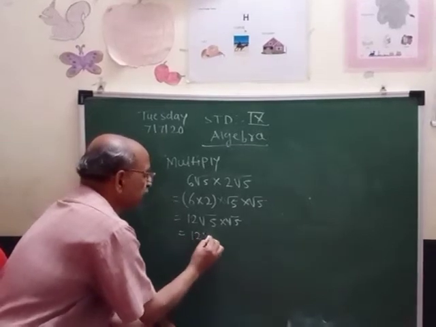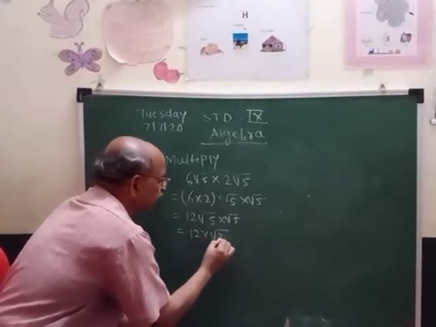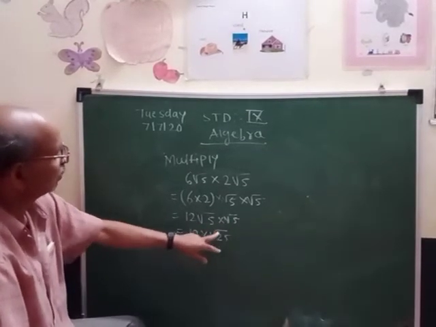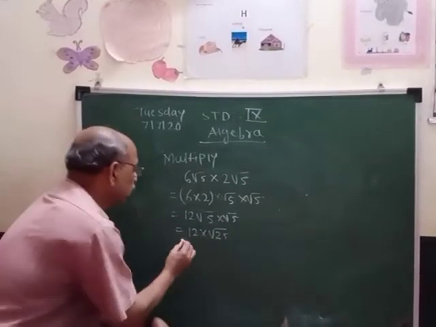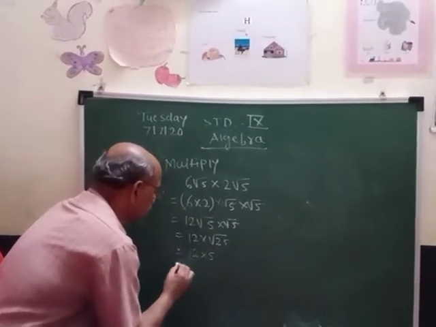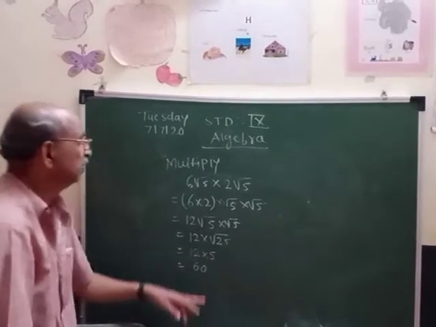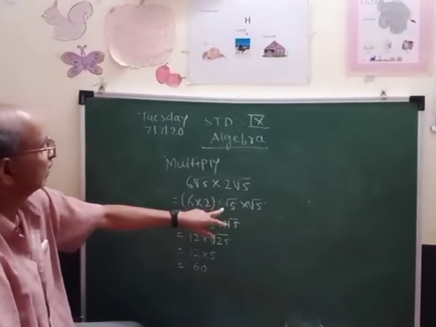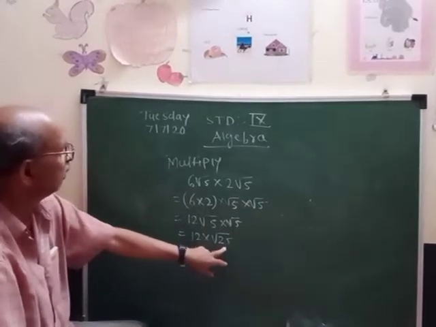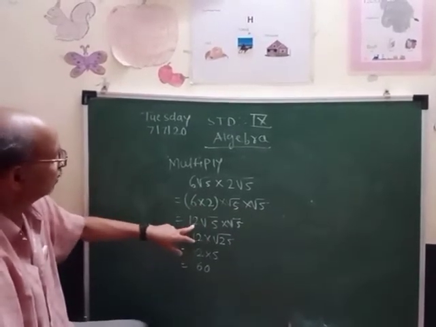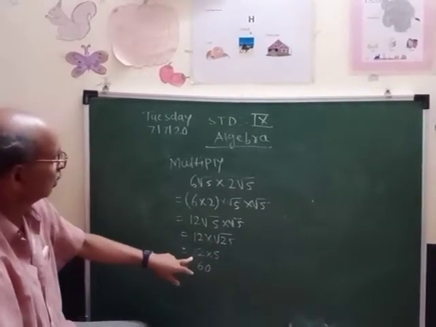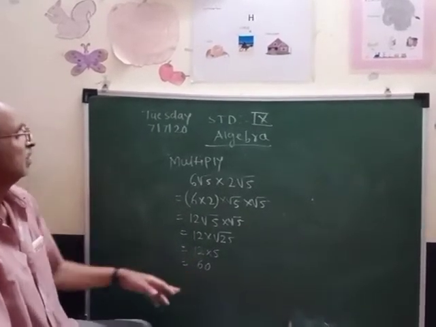So 12 into root 25, that is 5 into 5, because the roots are the same, so that is root 25. And you know the square root of 25 is 5. So root 5 into root 5 is root 25, 6 into 2 is 12, the square root of 25 is 5, so 12 into 5 is the answer, 60.